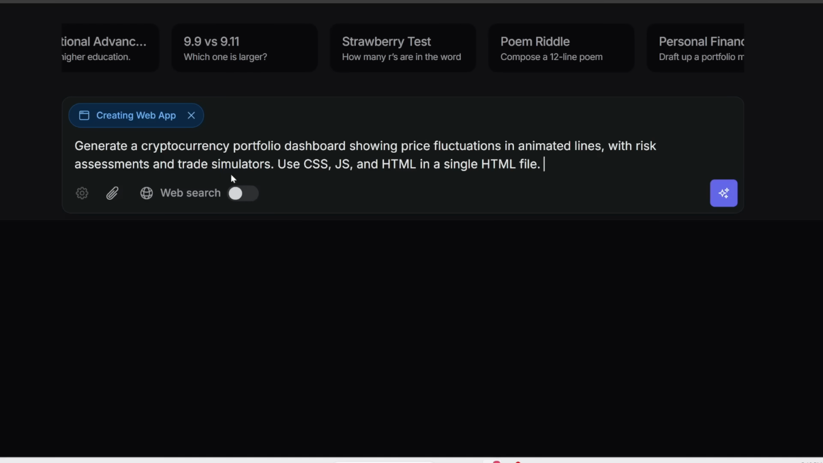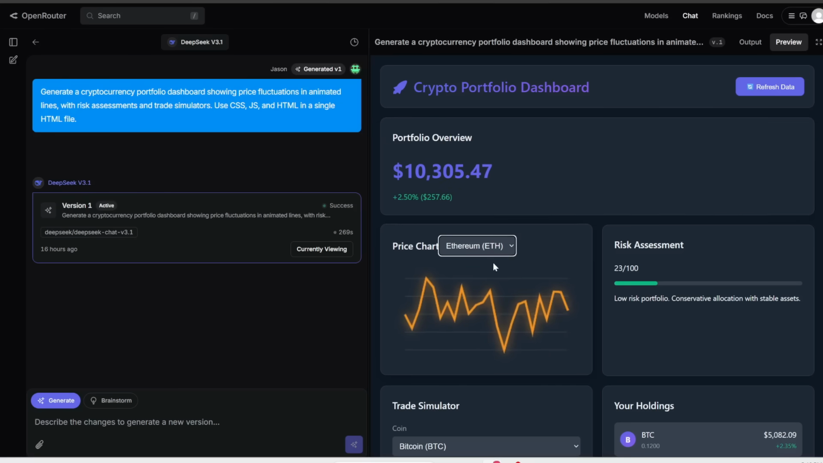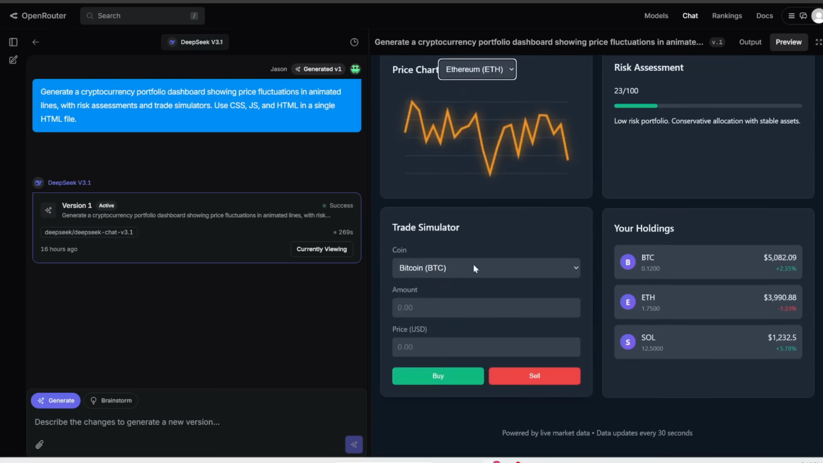fluctuations, risk assessments, and trade simulators. Let's press generate. All right, here is what we get. Indeed, we have an imaginary crypto portfolio dashboard. I can select from all these different coins. And then let's try this trade simulator.